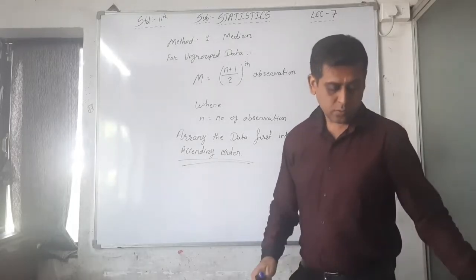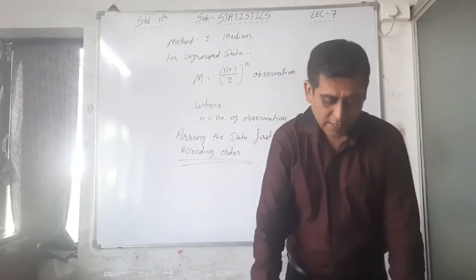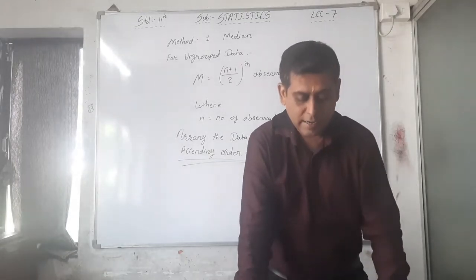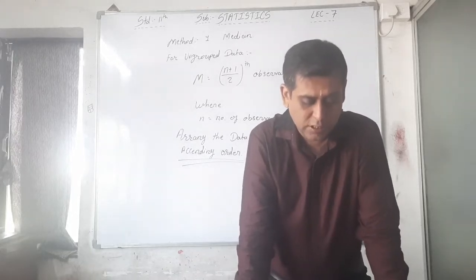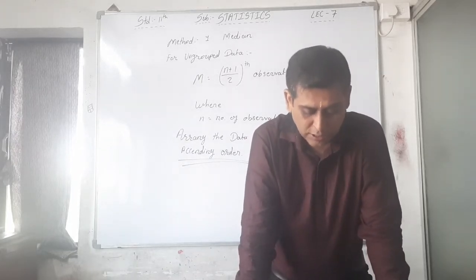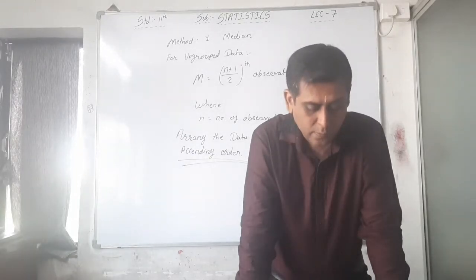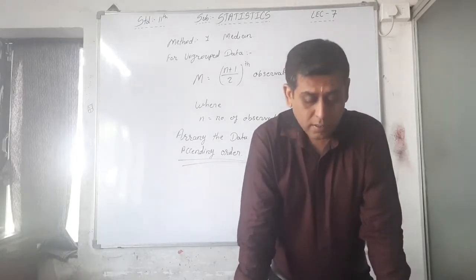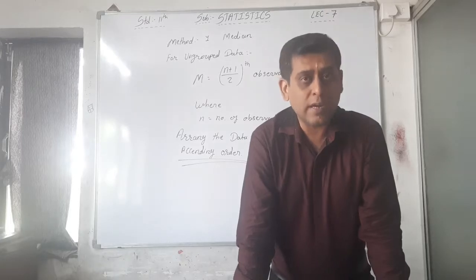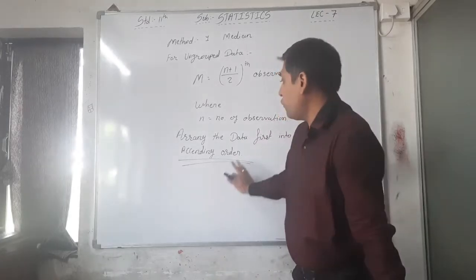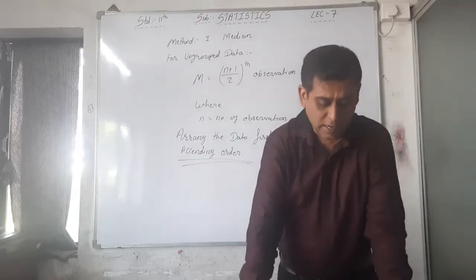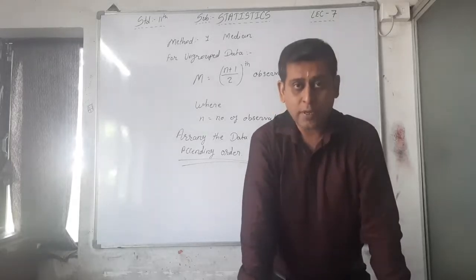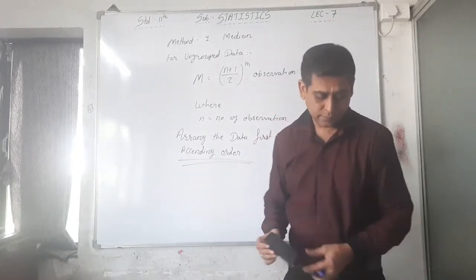Okay, so now I am reading illustration number 17. The number of items produced by a factory in different weeks are 80, 85, 90, 92, 68, 80, 72, 63 and 55. Find the median production. See here, the question says find the median, but the data given is ungrouped data. So first we have to write the question and then arrange the data in ascending order. So see here the answer.